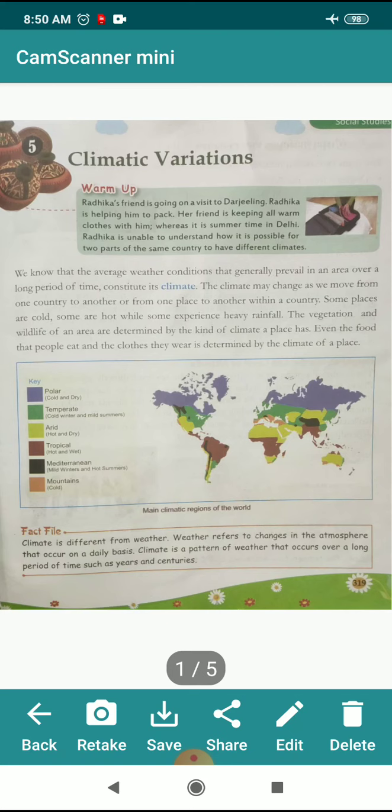The temperate areas in the green circle have cold winters and mild summers. In light green areas, these are arid, that is hot and dry areas. And the red one is tropical, which are hot and wet. And in black, that are Mediterranean, which are mild winters and hot summers. And in orange, they are mountains, which are very cold.